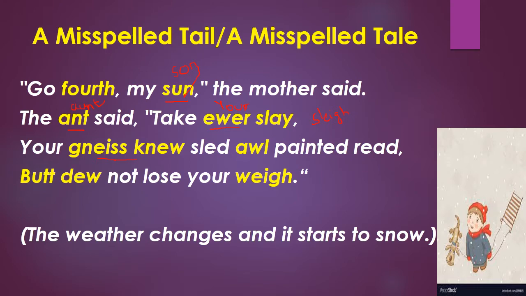Now your niece, new sled, all painted red. So here this is nice, this is your nice, not this is nice, N-I-C-E, your nice new sledge. So nice new sledge means a new one, right? A new sled.